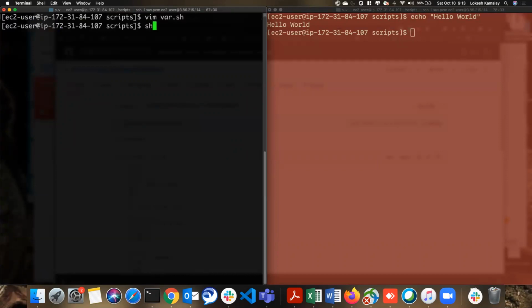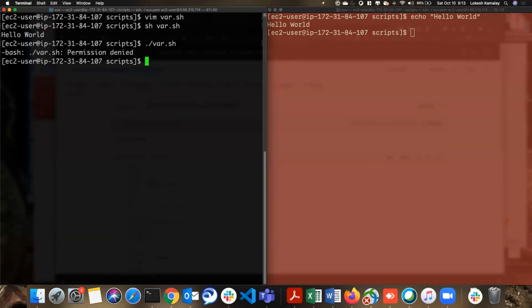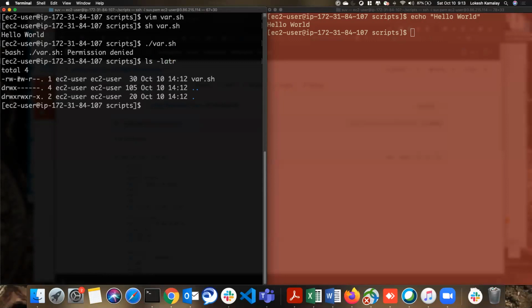How am I going to run it? I use shell because it's a shell script: sh var.sh. This is printed because this has a command called echo, right? We can also execute it with ./var.sh followed by the file name. The reason we use ./ here is that / says to execute from the current directory, and this is the file. It is giving an error because we don't have execute permissions.